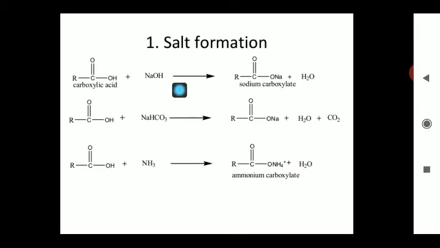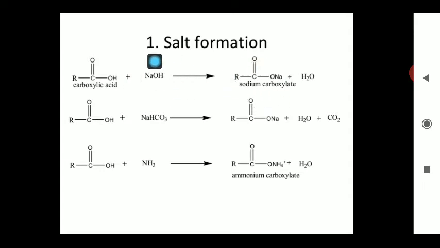If you take a strong base like NaOH, the OH is coming from this NaOH, and the H is coming from this carboxylic acid. This OH and H combine to form water, and Na occupies the O negative position. So you obtain sodium carboxylate, and this sodium carboxylate is a basic salt of the carboxylic acid.